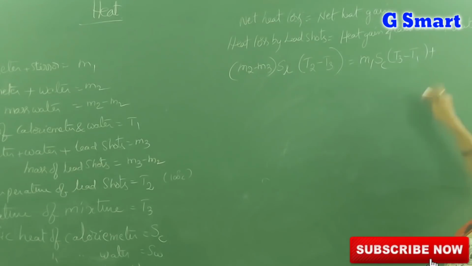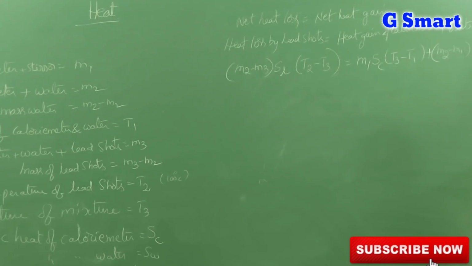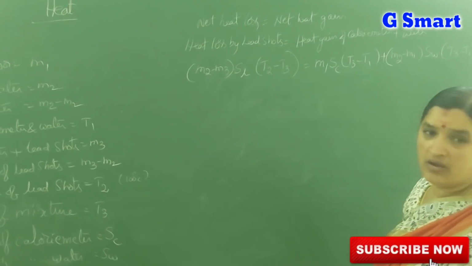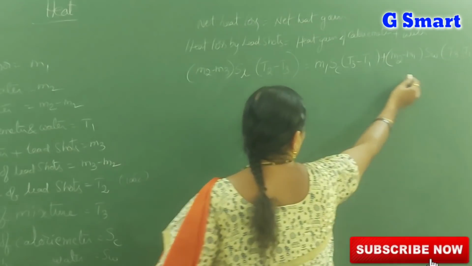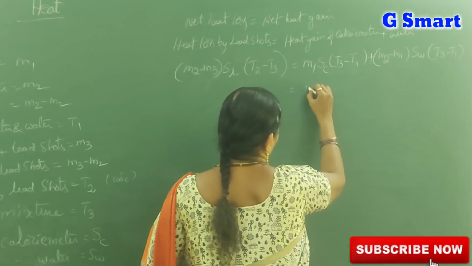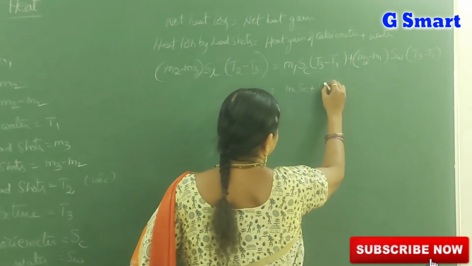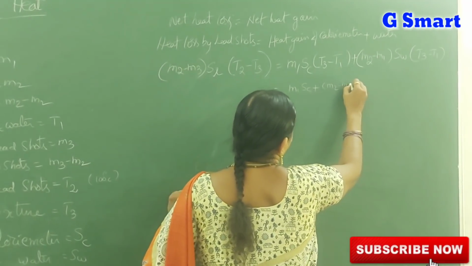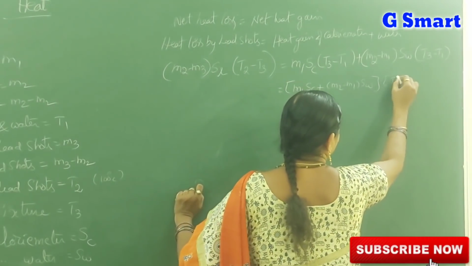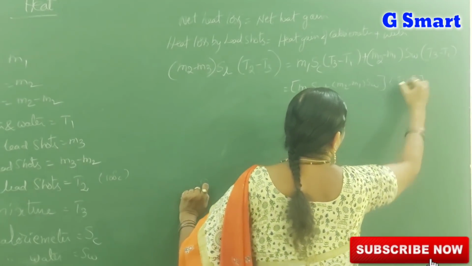plus heat gain by the water. Mass of the water M2 minus M1, into specific heat of water SW, into temperature difference T3 minus T1. If you observe carefully, T3 minus T1 is common in both. Take that common: M1SC plus (M2 minus M1) SW, total, into T3 minus T1.